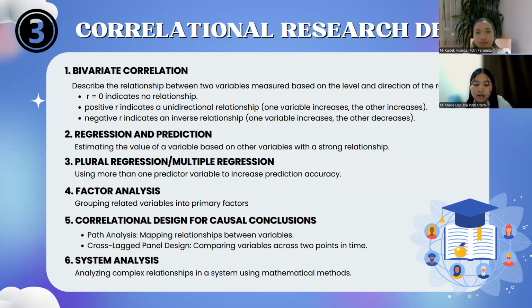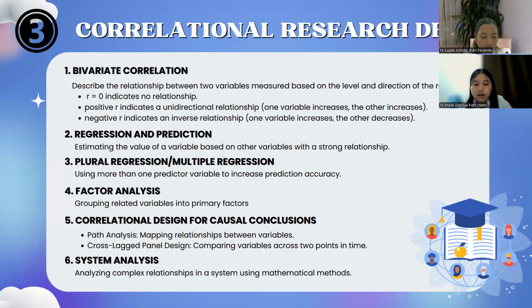If the correlation coefficient is 0, then there is no relationship between the two variables. The direction of the relationship is marked by a positive or negative symbol, where R of 0 indicates no relationship. Positive indicates a unidirectional relationship, or one variable increases, the other increases. Negative indicates an inverse relationship, or one variable increases, the other decreases.